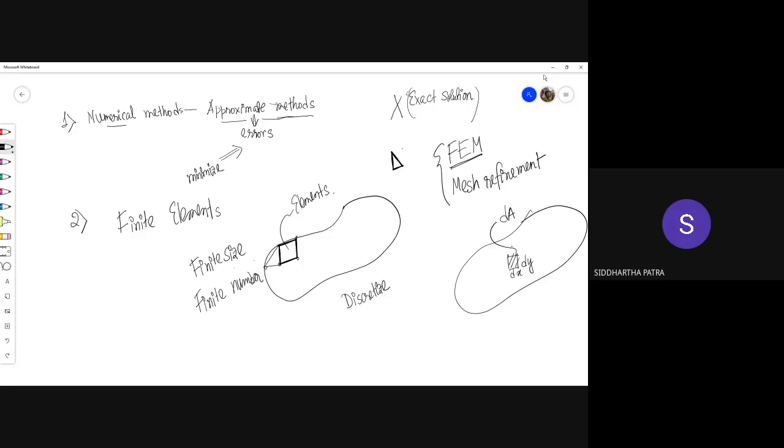But this method is reserved for when you are trying to get an exact solution, when you are able to get an exact solution. And many times you are not. So these are the two things you pointed out. I probably have missed if you have mentioned any more.